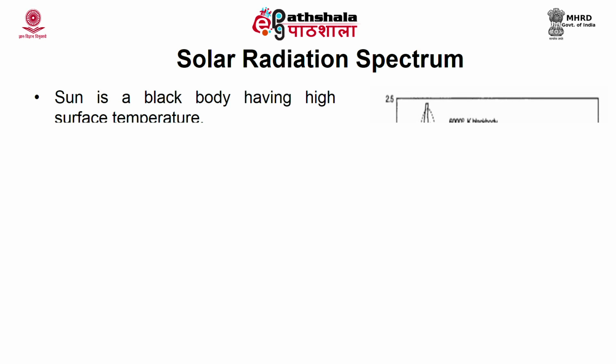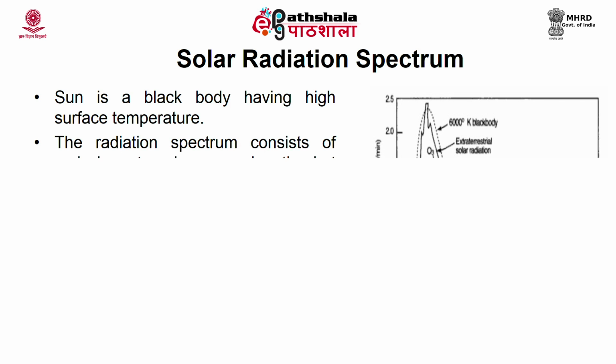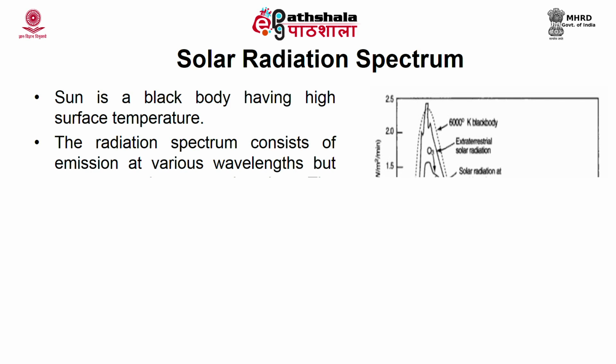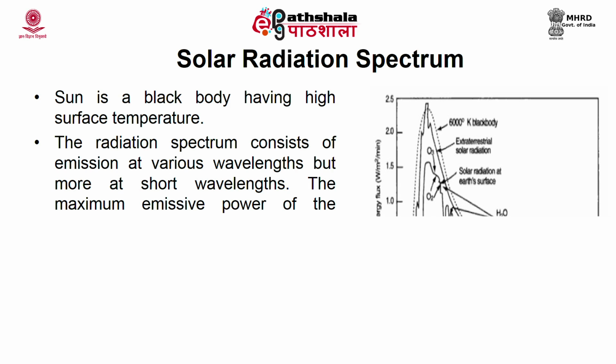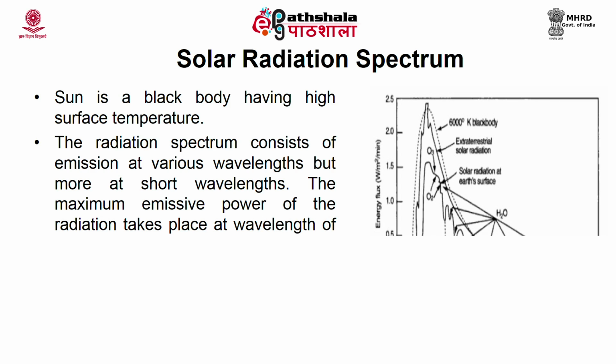Sun is considered as a black body which has a high surface temperature of around 5800 degrees Celsius or 6000 degrees Kelvin. The radiation spectrum consists of emission of various wavelengths, but we can see that in the spectrum it is more towards the shorter wavelength. The maximum emissive power of the radiation takes place at a wavelength of 0.48 micrometer.